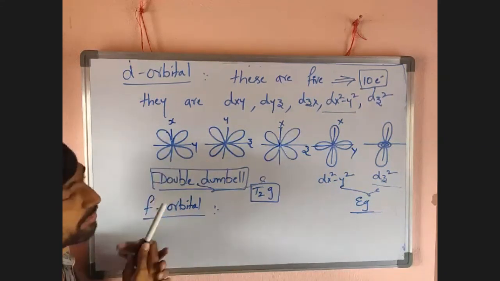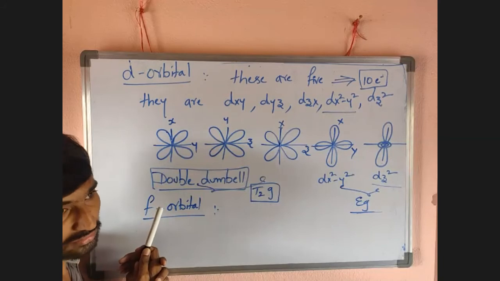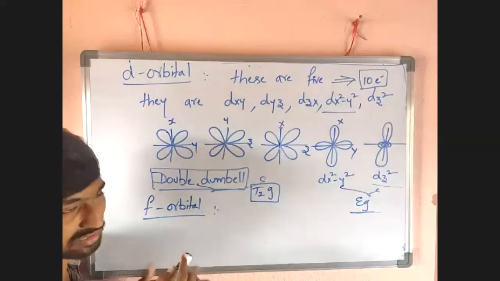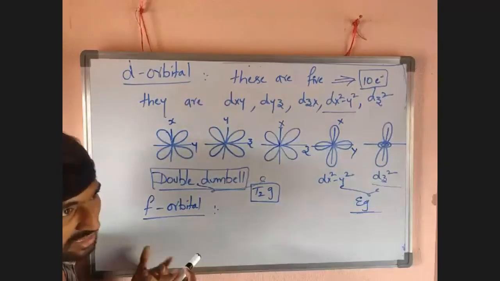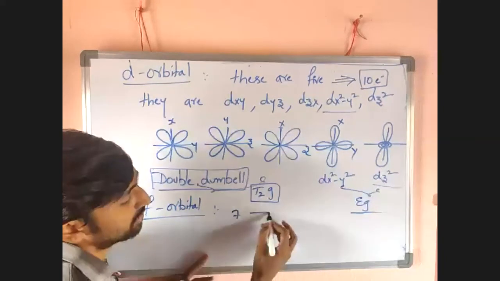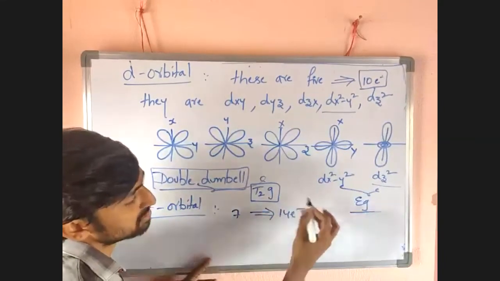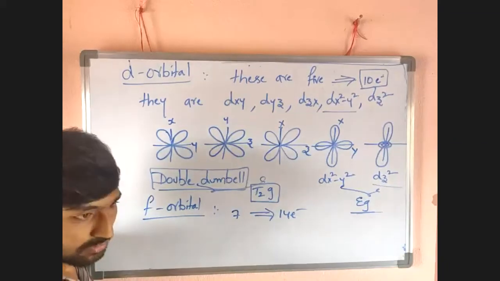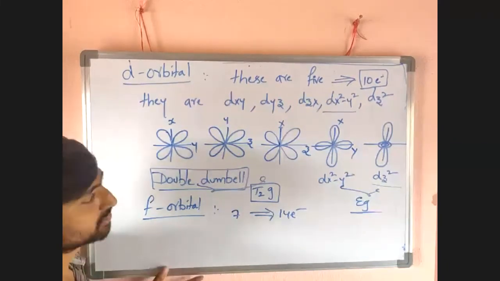So how can you represent that on the board? Some scientists proposed structures, but they are not accurate, correct? So officially they are not announced. We know that f orbitals are 7. They can accommodate how many electrons? 14 electrons. You only need to know that. We don't want any further information up to here.